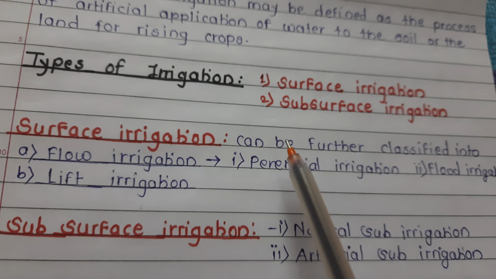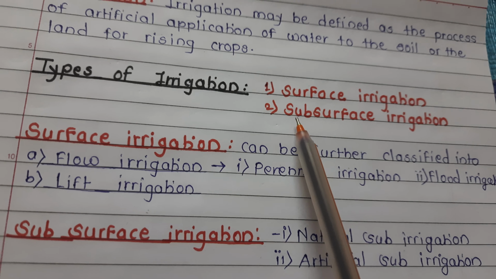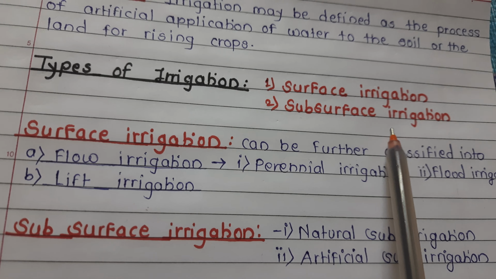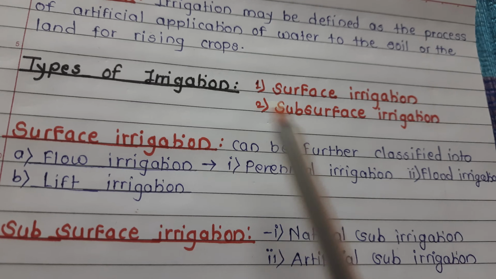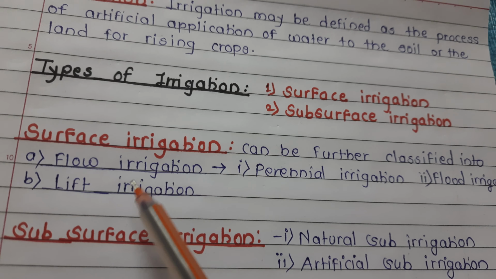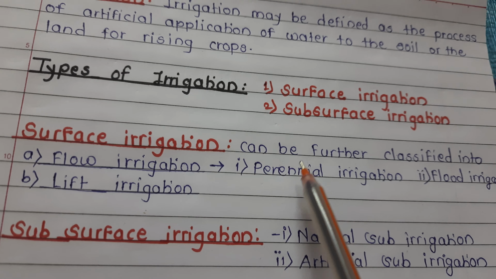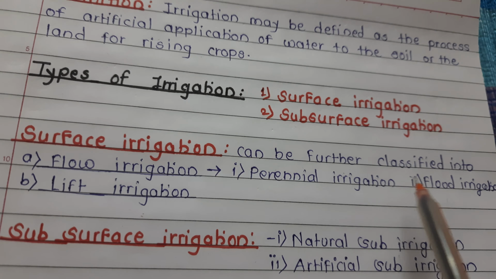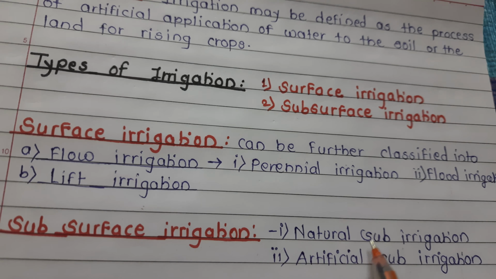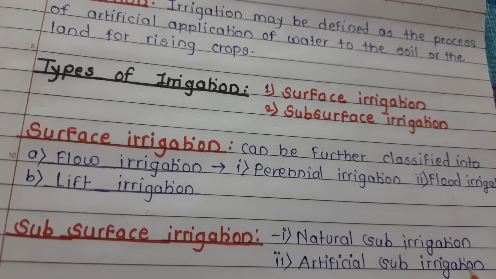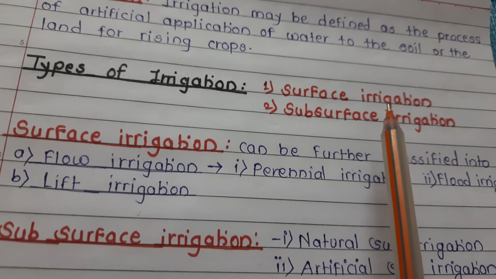Now focus on types of irrigation. Surface irrigation and subsurface irrigation. Surface irrigation is further classified into flow irrigation and lift irrigation. Flow irrigation is further classified into perennial irrigation and flood irrigation. Subsurface irrigation: natural sub-irrigation and artificial sub-irrigation.